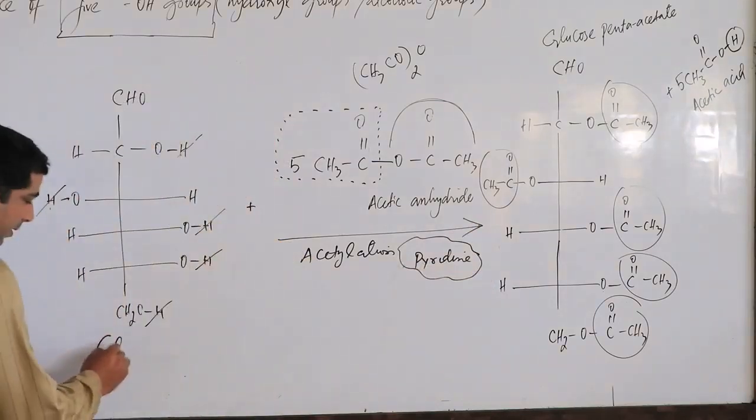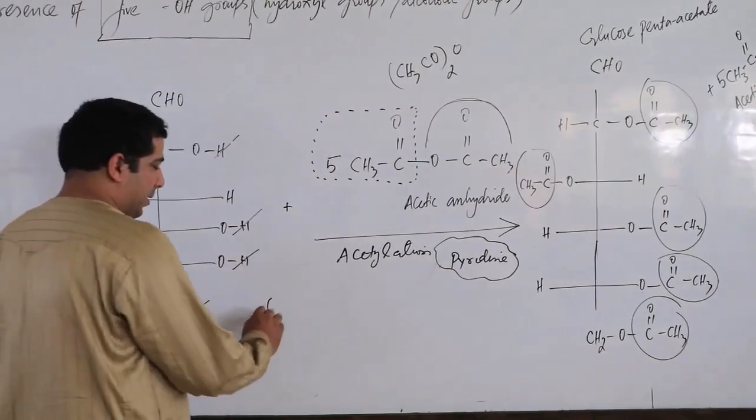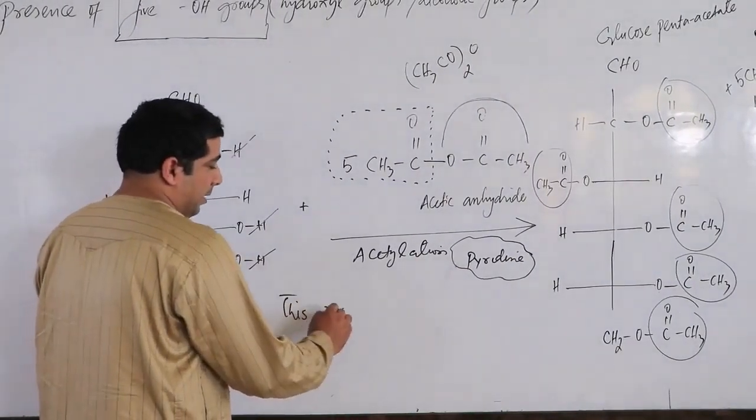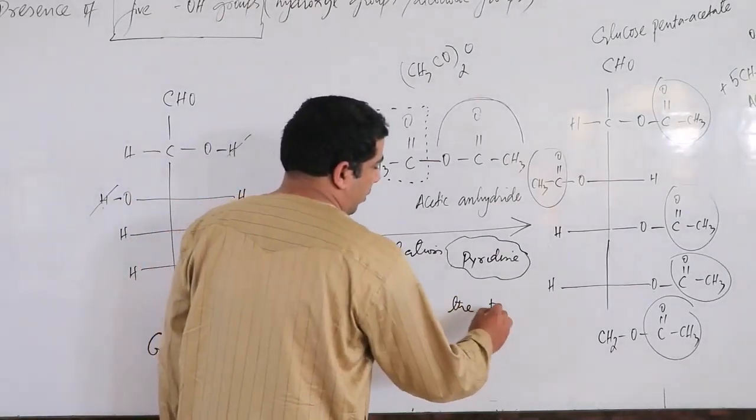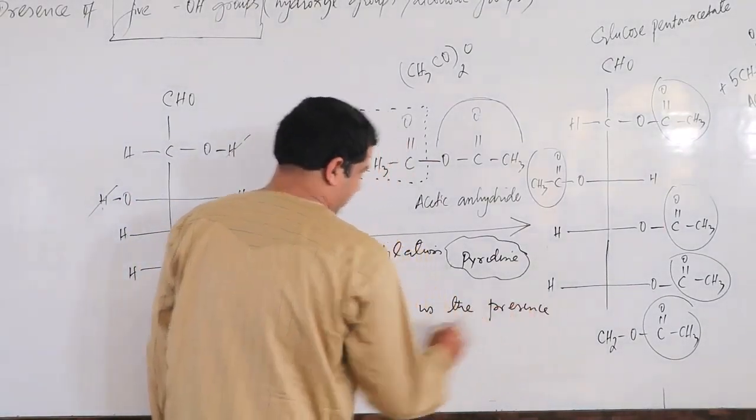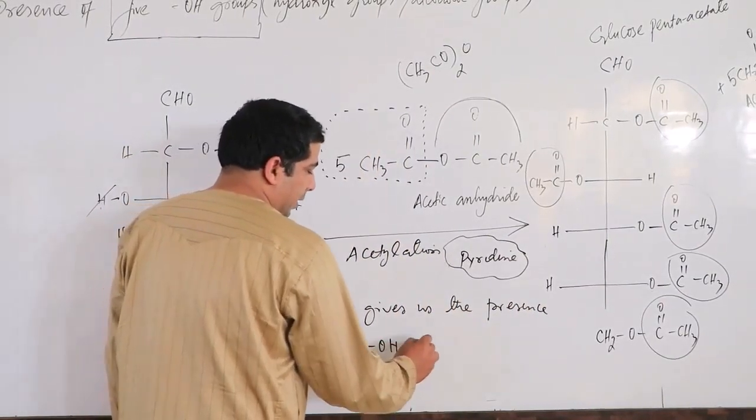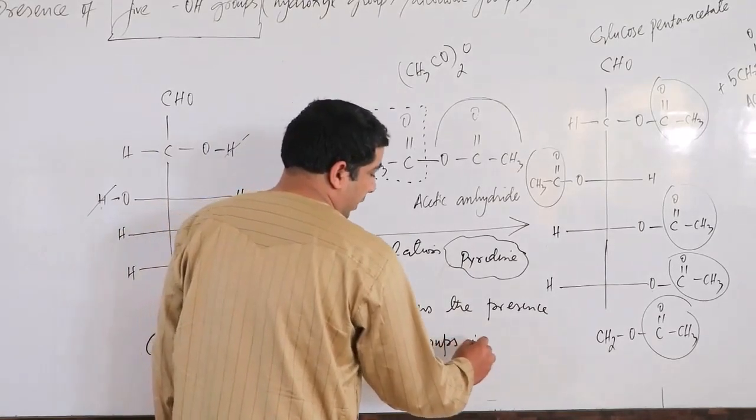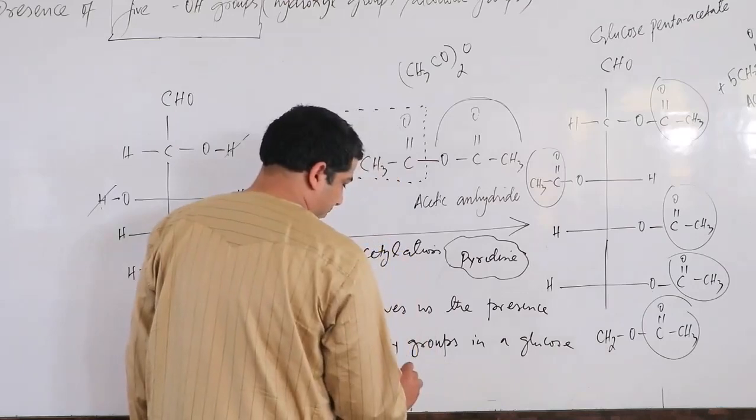Now this is our glucose molecule. What does this reaction tell me? This reaction gives us the presence of 5 OH groups in a glucose molecule.